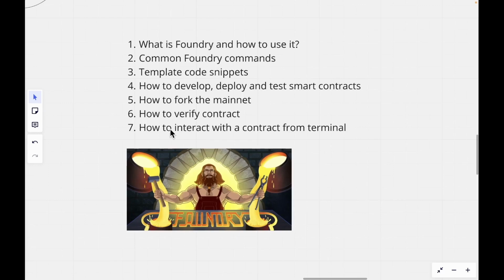We'll learn how to interact with a contract that is already deployed from the terminal just by using one command. And we'll learn a lot more. This is not all that we're going to learn. So I'm not going to hold back. I'm going to talk about everything I've learned the past few months just using Foundry. So with that out of the way, let's get started and jump into VS Code.